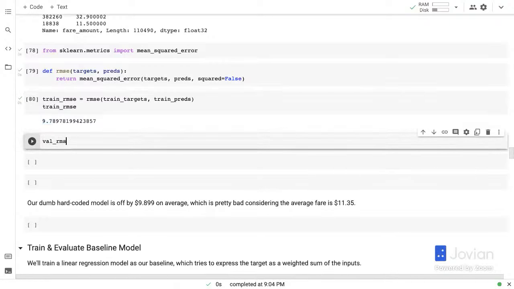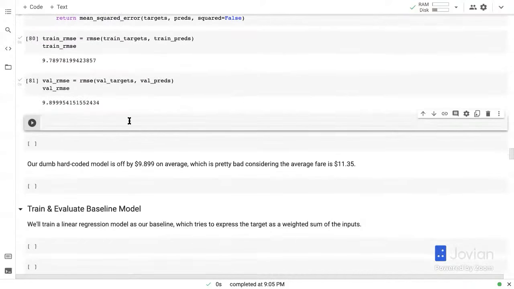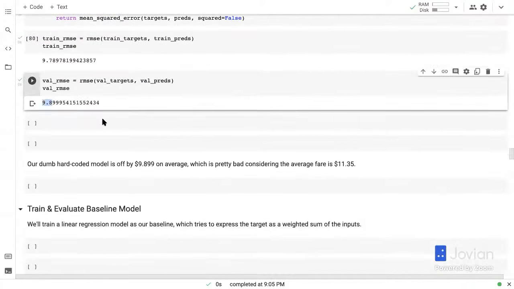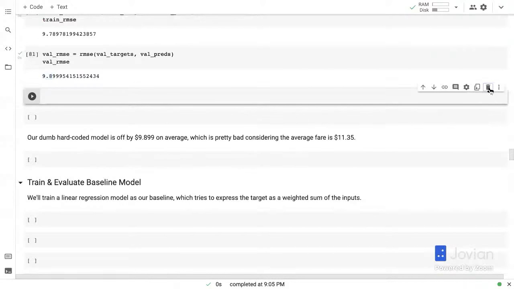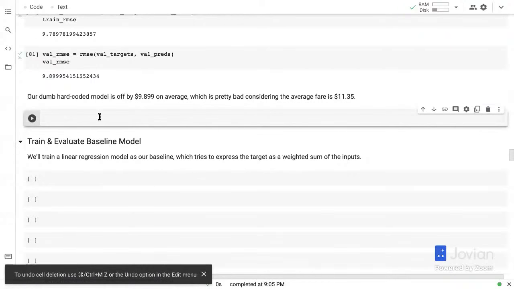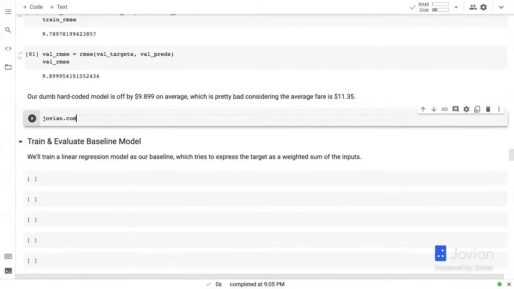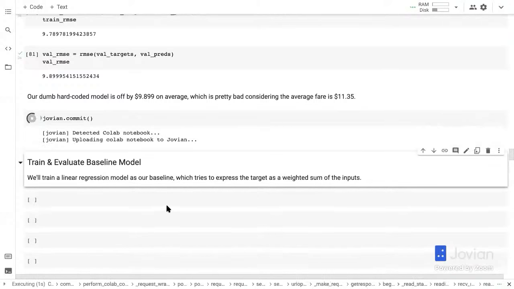Let's get the validation RMSE as well. Val targets, val preds. Yeah. So our hard-coded model is off by 9.899 on average, which is pretty bad considering that the average fare is 11.35. Okay, great. So that was our hard-coded dumb model.